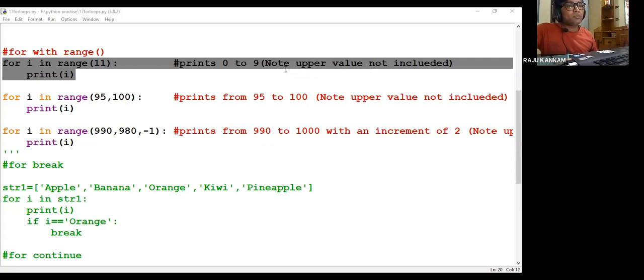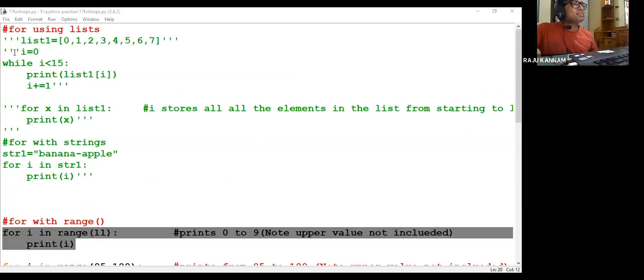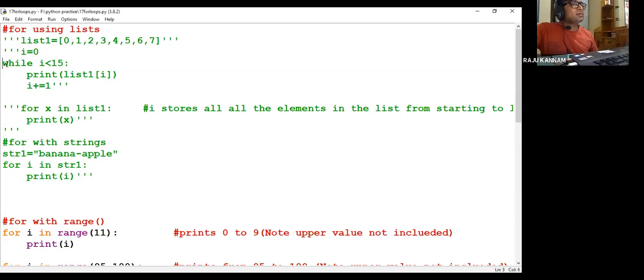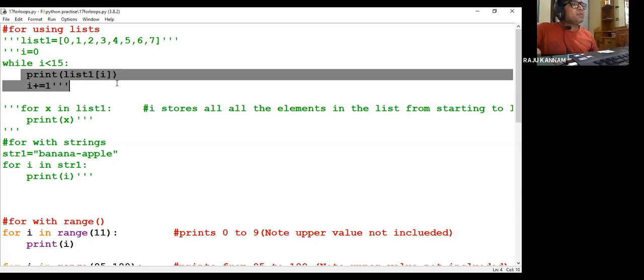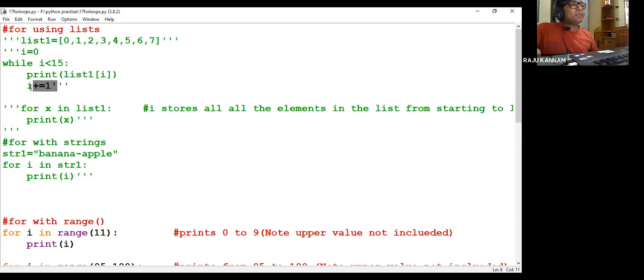Give one example of while loop so that I can understand. I have attended the class late. Okay, Nazir. The while loop we have discussed here. This is the while loop. We have to initialize, then give the condition, then print it manually. After printing, you have to increment it manually.